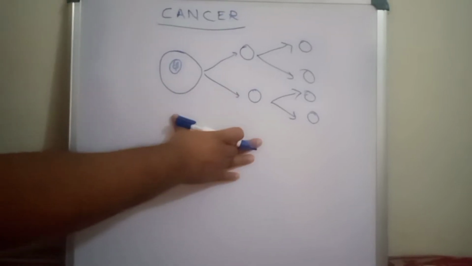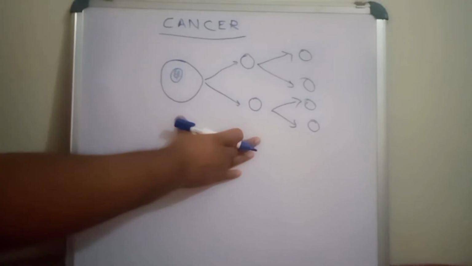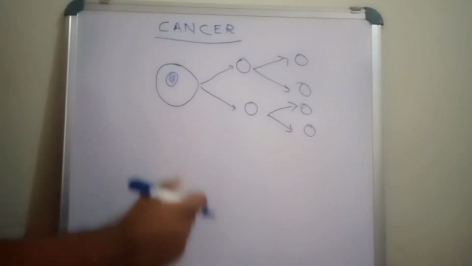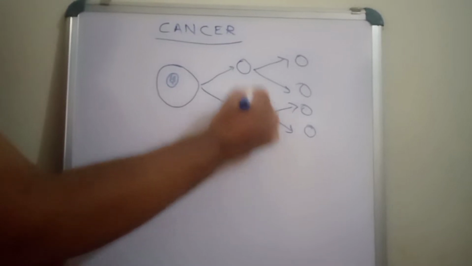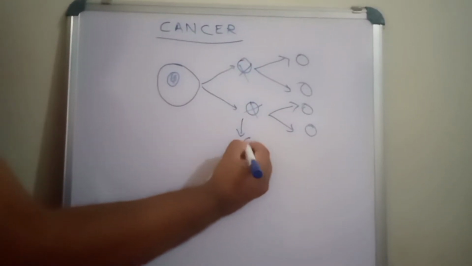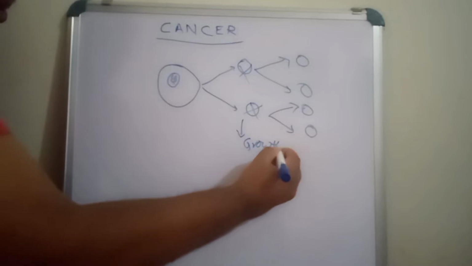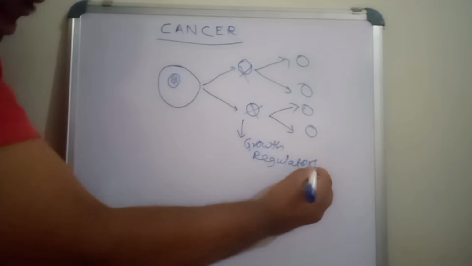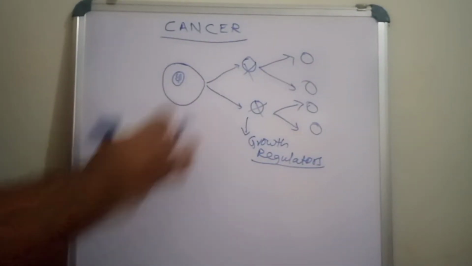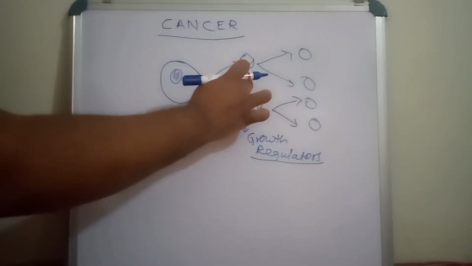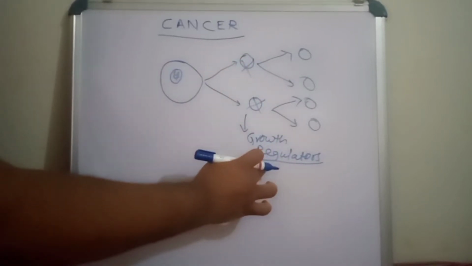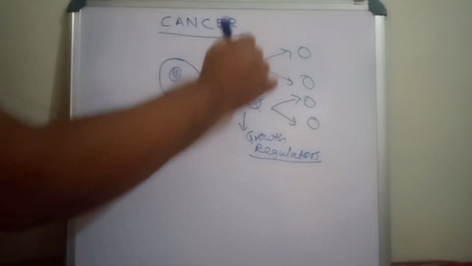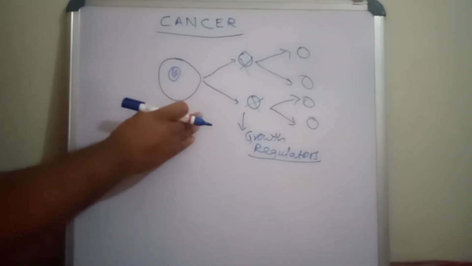But how does this normal cell convert into a cancerous cell? Generally, in the normal cell there are growth regulators. Growth regulators balance between the proliferation or development of cells and also the death of cells. So whenever they are not needed, they will block it. The growth regulators are very important for the normal cell.